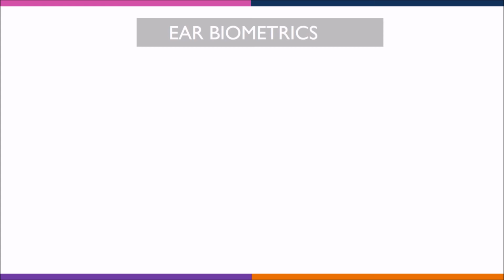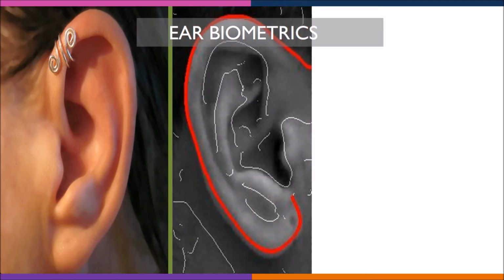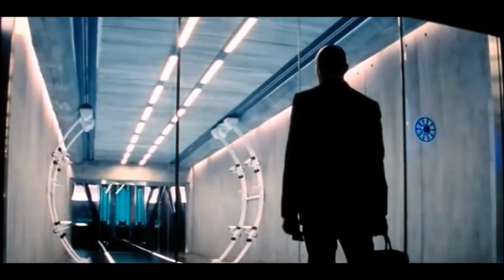The ear houses the smallest bones in the human body. That would be quite difficult for cyber criminals to duplicate. It also contains the membranes that allow the sense of hearing. In addition, it can be used to measure temperature, blood flow, heart rate, and glucose levels. Gait can be seen as advantageous.